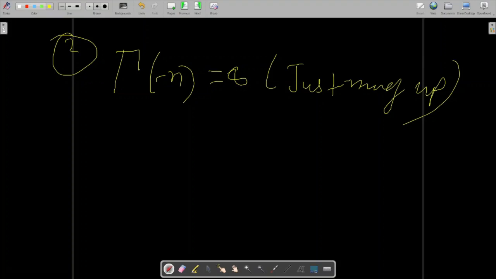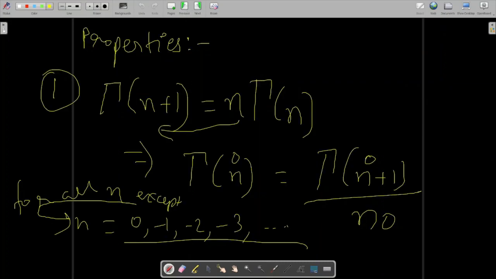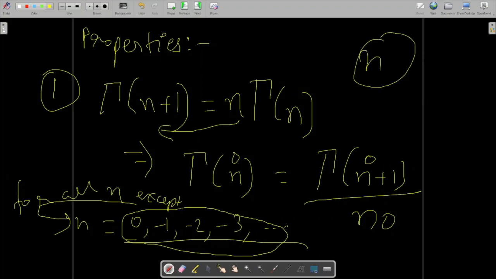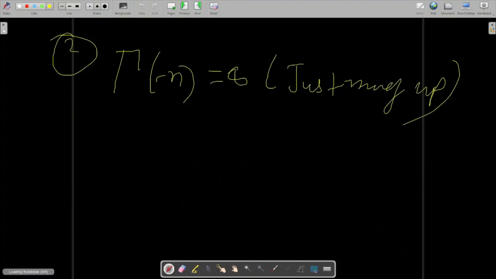I told you that this gamma function is defined for all values of n except these values. So to denote the negative integers, I am denoting it by minus n, and gamma of minus n will yield you infinity.